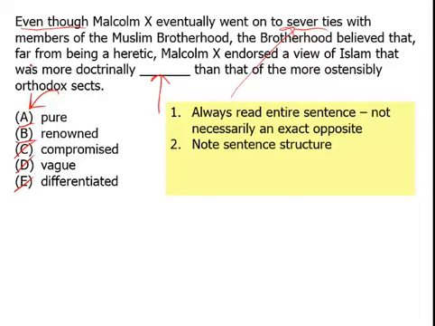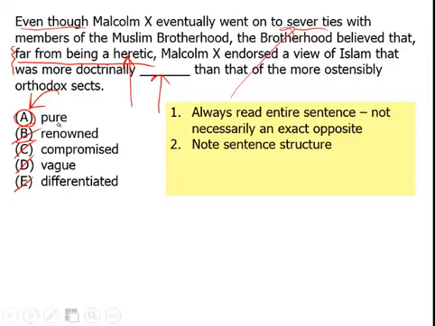So the sentence structure here is there's a lot more going on. "Far from being a heretic" specifically is kind of this hidden keyword embedded down here. And so they didn't see this guy as a heretic, someone that went against the teachings. Far from it, his teachings were more, well, close to the actual thing. And that's why pure works here. Renowned, just because something is well known doesn't mean that it is closer to the actual doctrine. Again, a heretic goes away from the doctrine, says stuff that isn't true religiously, whereas the opposite of that would be someone whose doctrine is pure.